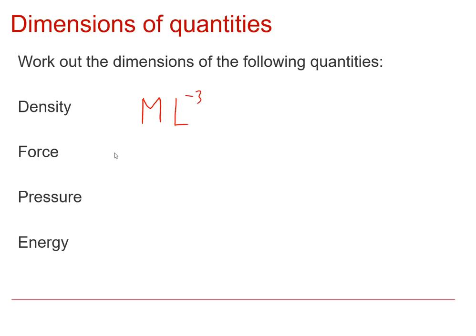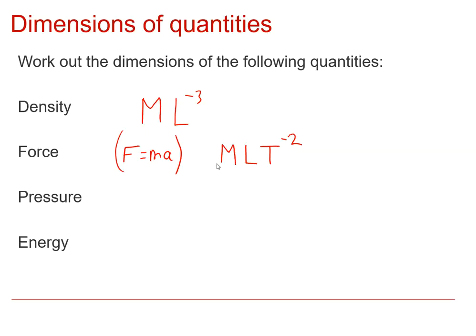Force, now this is an interesting one because we think of force as being newtons, but if we think about a formula involving force, we've got F equals ma. Just put that in brackets there. Right, that can help us to work this out. So it's a mass times an acceleration, and we know that acceleration is a length and then the time to the minus 2. Okay, so that has dimensions of mass times the dimensions of acceleration, which is L and then t to the minus 2.